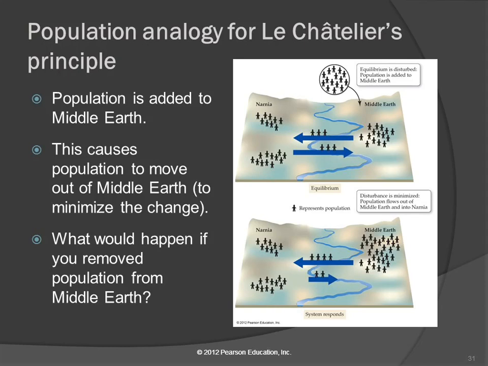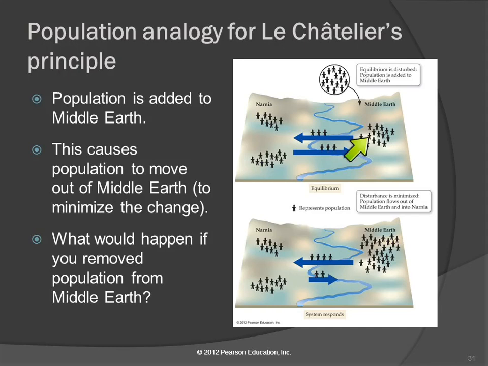So back to the Narnia Middle-earth analogy. So we had this equilibrium established where there were a few people moving back and forth, but we had constant numbers of people in each kingdom. And now, I don't know where these people are coming from. I think they're coming in a spaceship from Mars. And they're landing in Middle-earth, and now there's a whole bunch more people over here.